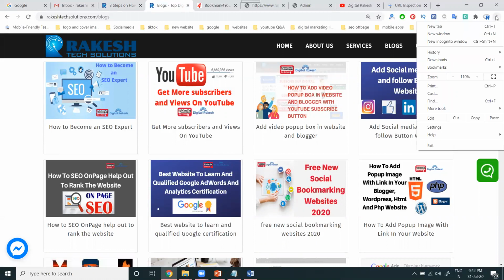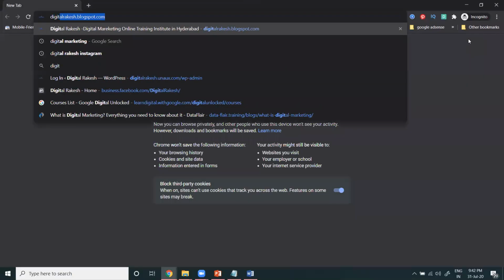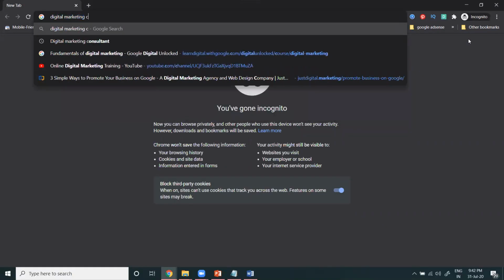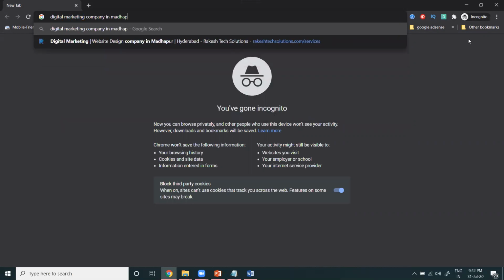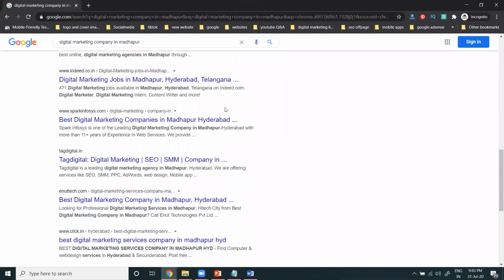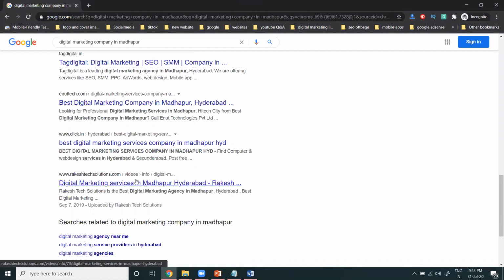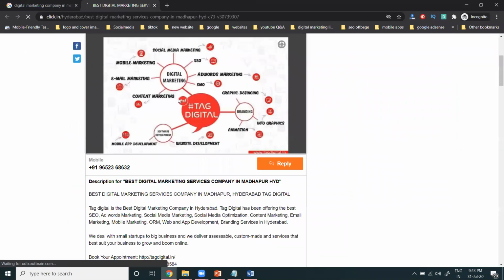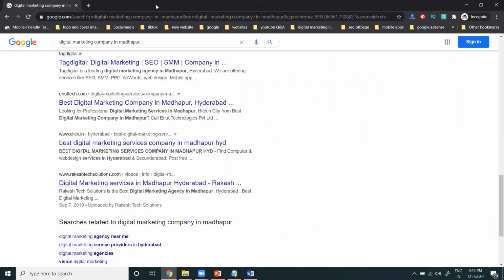Finally, I'm showing here: if anyone searches for my company, digital marketing company in Madhapur, my website will be ranking in Google. So this is a ranking. Clicking will show all this in a particular option. This is nothing but classified ads. So we can create this option to upload content for your particular website. Use these parameters, promote your website, and show it on Google: the two parameters, SEO on page